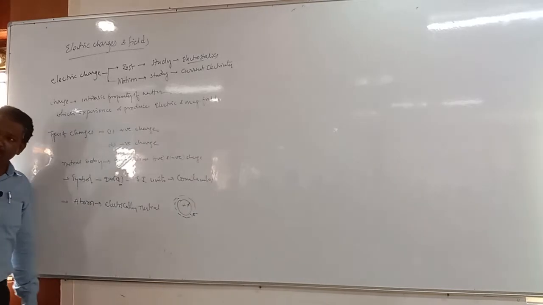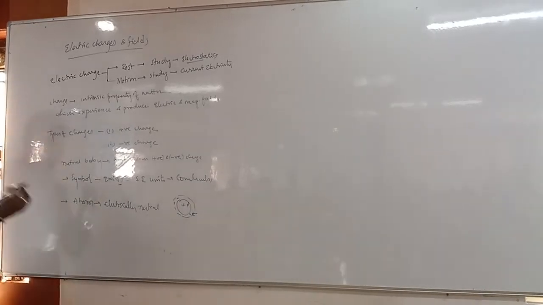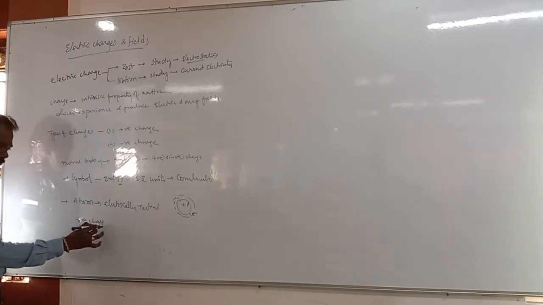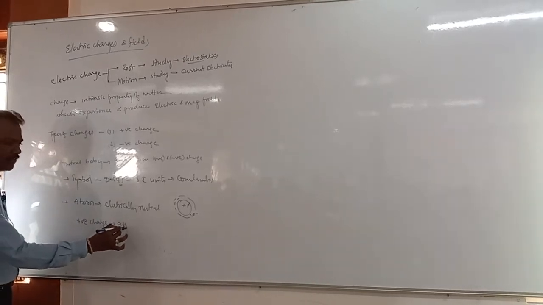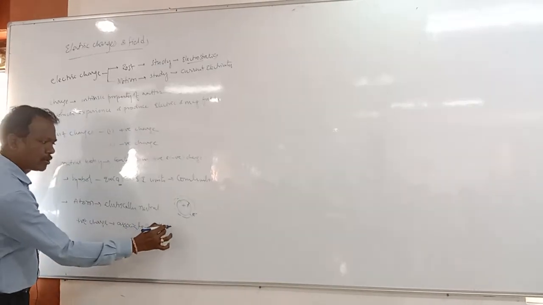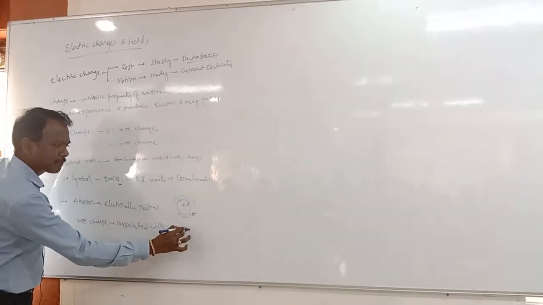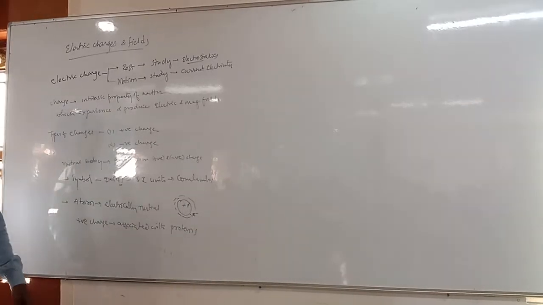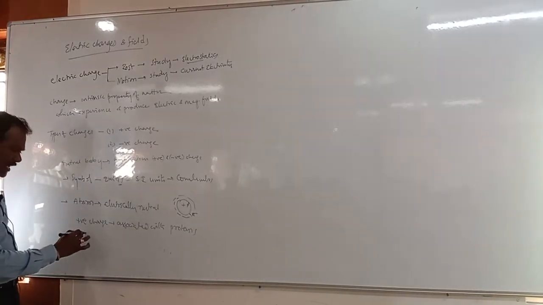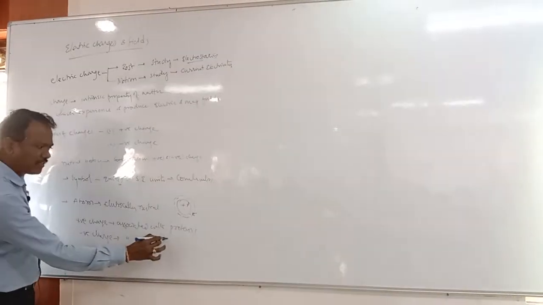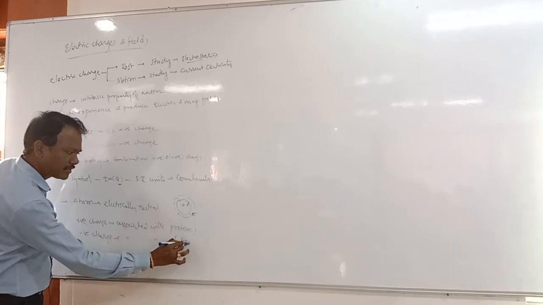Indirectly, what we can say here is that positive charge is associated with protons, right? Positive charge is associated with protons and negative charge is associated with the electrons.